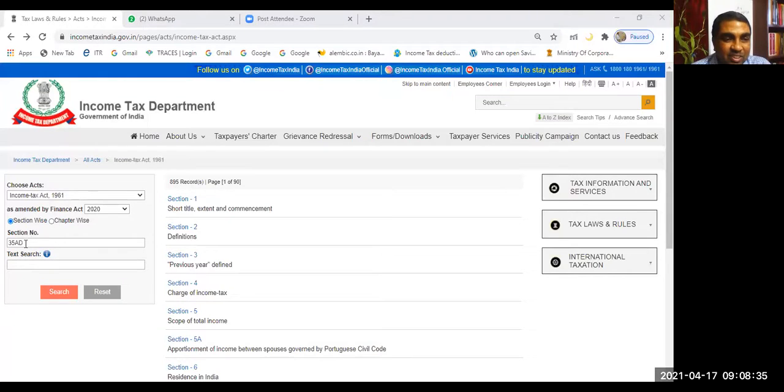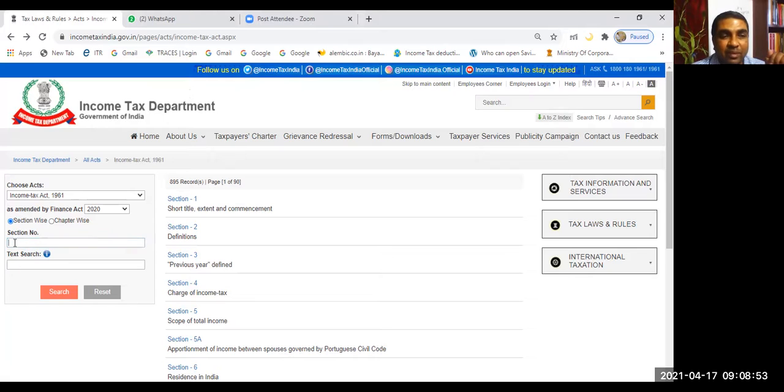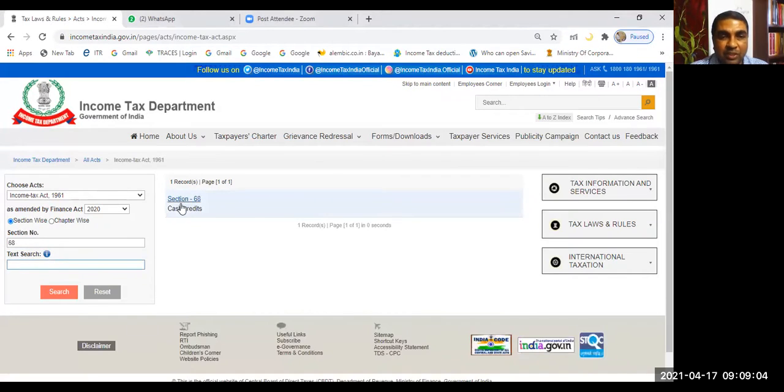So let me show you, this is the income tax department website. I had already shown you earlier how to see it. Go to www.incometaxindia.gov.in. There will be a link for acts. Click there, and you can find the Income Tax Act. If you are looking for a particular section, you can go to section 68. You see, this is section 68.